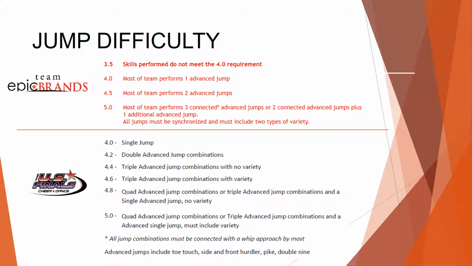For example, a team that does a double toe touch and a single pike jump will receive a 5.0. A team that does a triple toe touch will receive a 4.5 because they did not have variety within their sequence. U.S. Finals is requiring school teams to perform an advanced quad jump with variety, or an advanced triple jump plus an additional single jump with variety in order to achieve the 5.0. Teams must use the whip approach when connecting jumps.